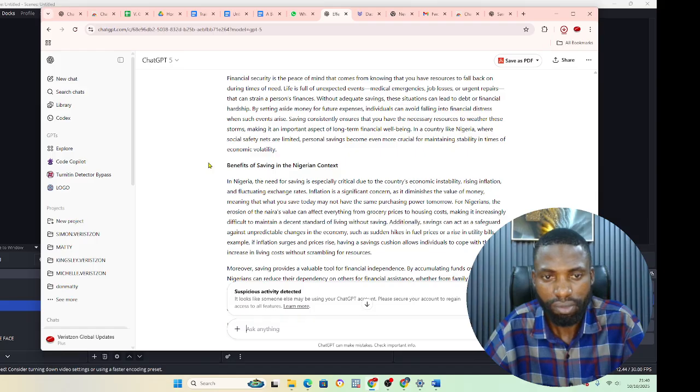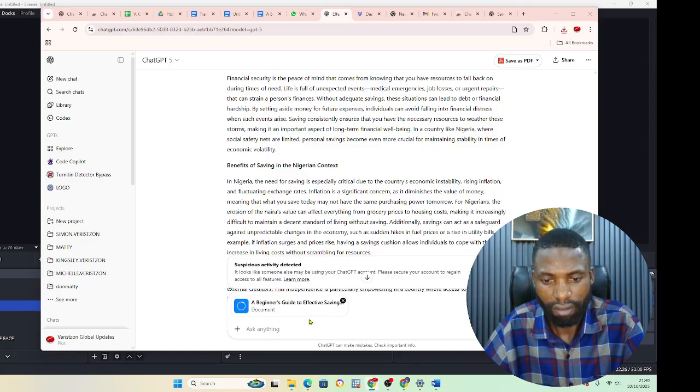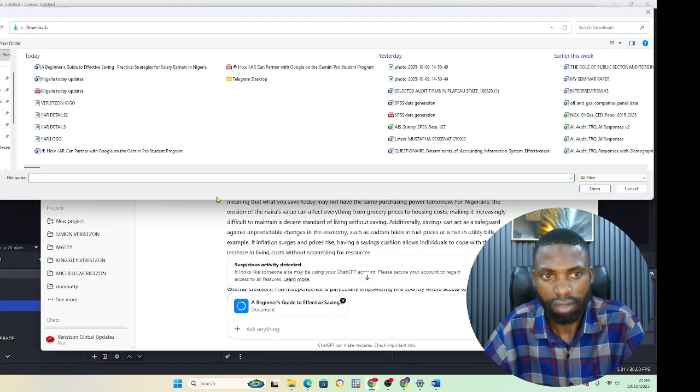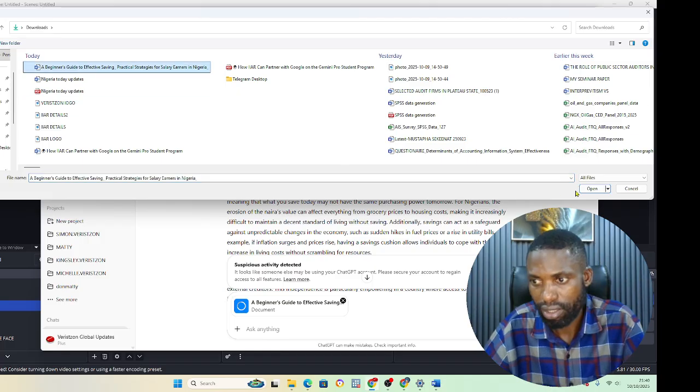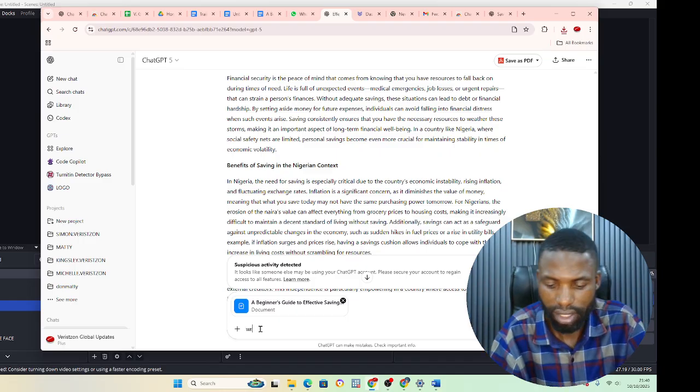Link the document. So we can just pick it like this and link the document. You don't want to link it twice. You can now say, write the conclusion.